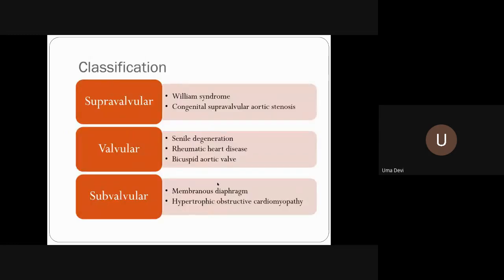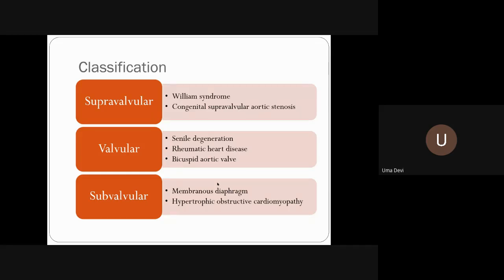So whenever we classify, it can be supravalvular, valvular, and subvalvular. Supravalvular is your Williams syndrome and your congenital supravalvular aortic stenosis. Commonest is your valvular, where senile degeneration, rheumatic heart disease, and bicuspid aortic valve occur. In our country, still rheumatic heart disease is a common cause, but because we are better off, previously it was only rheumatic, which was very common, but now we see more cases of senile degeneration, atherosclerotic, and bicuspid aortic valve.